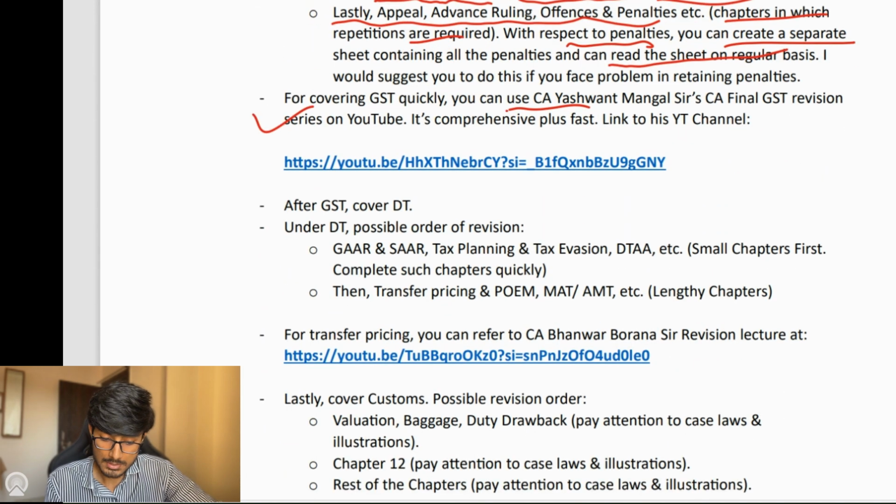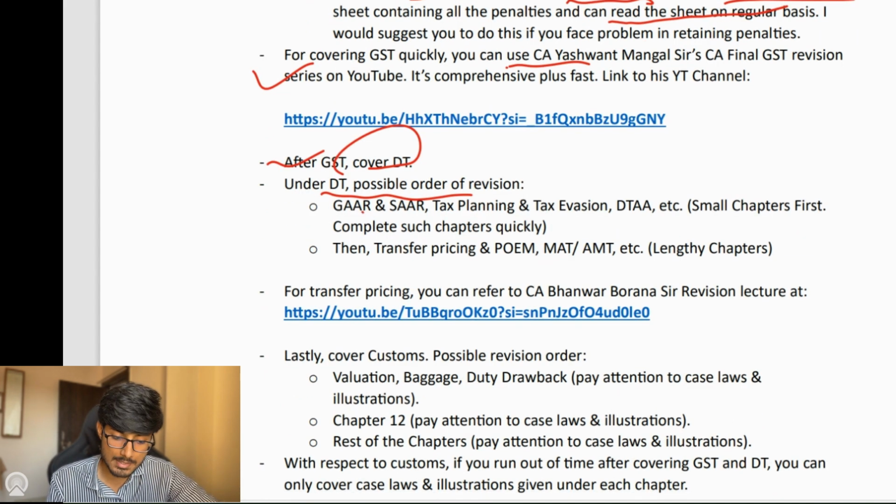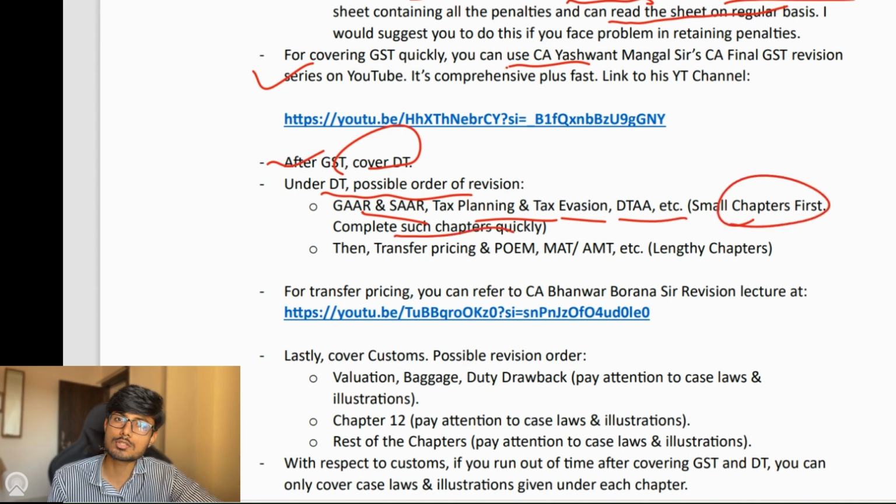And after GST, you are supposed to cover DT. Under DT, a possible order of revision could be GAAR and SAAR, tax planning and tax evasion, DTAA, etc. Small chapters first. And why? Because you would be able to complete such chapters quickly. Also, you have already covered 60 marks portion from GST. So 60 marks from GST, and by doing these small chapters, you can easily cover 10 to 15 marks, which makes it a total of 70 to 75 marks, right?